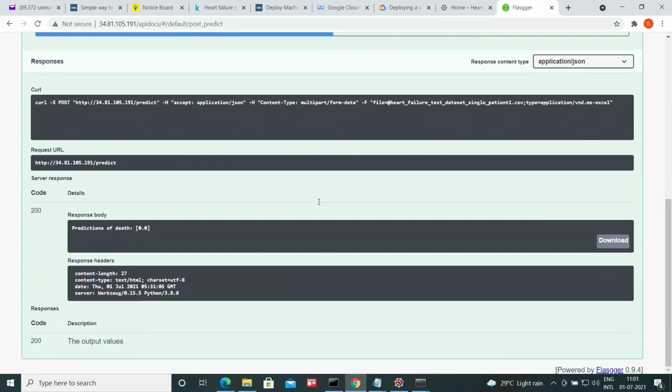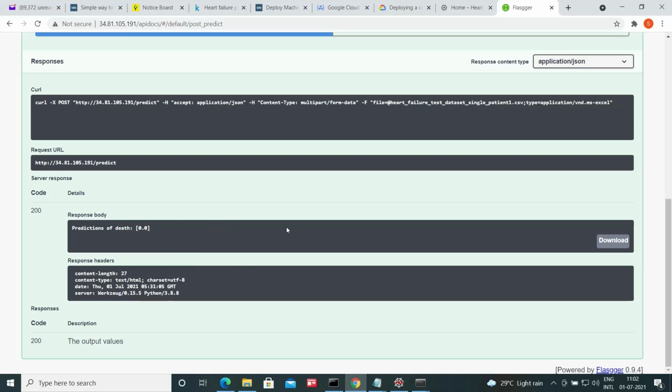Remember that this dataset is very small, only 299 observations, and we have separated it into train set and test set. If you want to build a better model, you definitely need more data. With 10,000, 20,000 or more patient records, we can make a better model which will predict the death event with better accuracy and reliability.